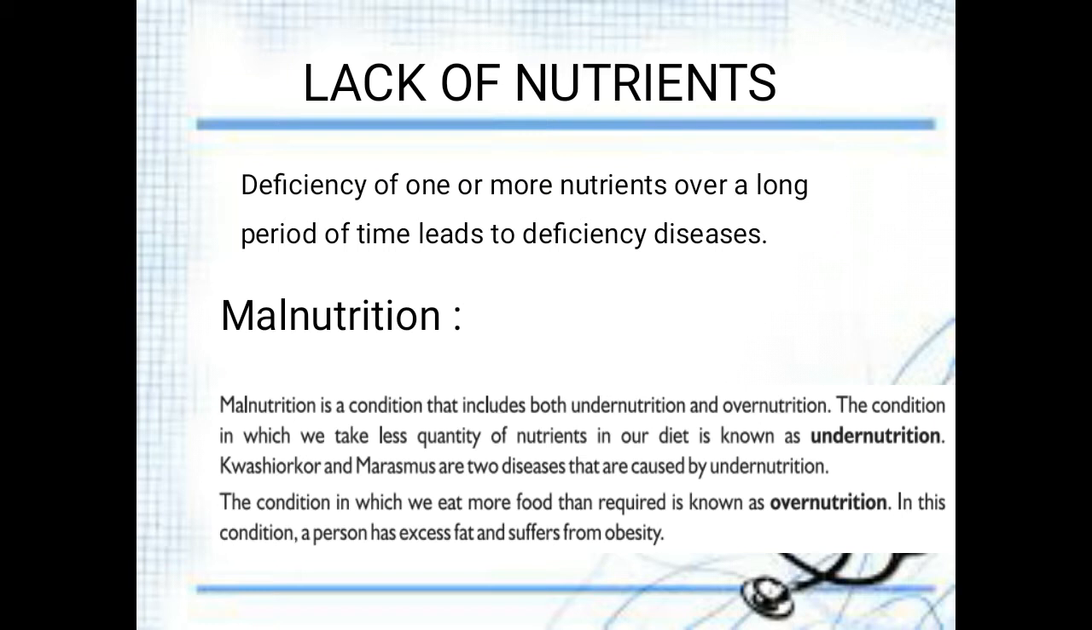Undernutrition means if we consume food with fewer nutrients, it is said to be undernutrition. Example diseases are marasmus and kwashiorkor. Likewise, overnutrition means if we consume food with more nutrients, where a particular nutrient is available abundantly, that leads to overnutrition. An example disease is obesity, which is due to over-consuming of fat, right?